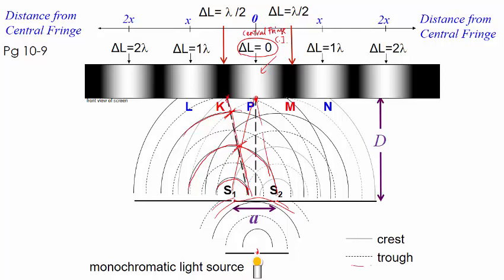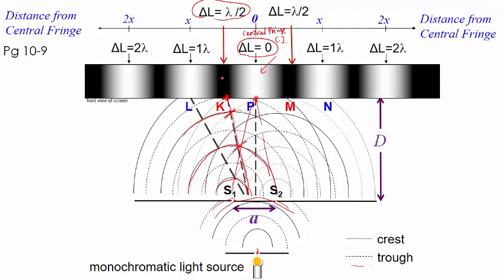So this is a line where there is destructive interference. At this point, it will always be destructive interference, right? And the path difference is half a lambda. Therefore you see destructive interference here, a dark fringe.